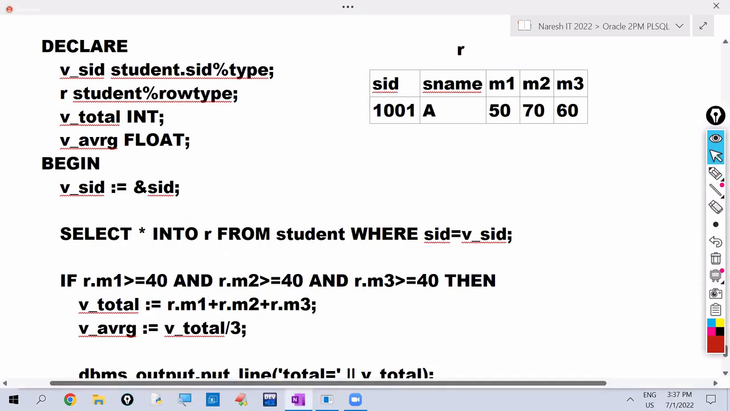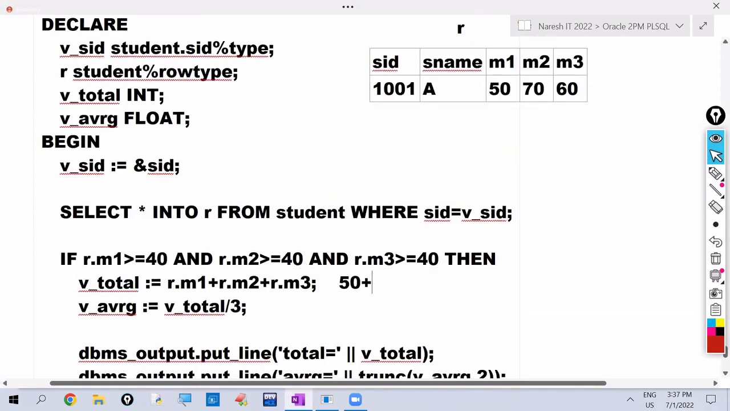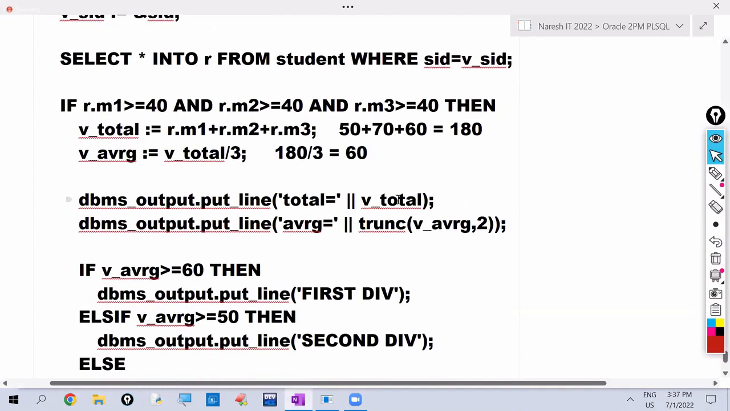Now it calculates 50 plus 70 plus 60 value, 180. Okay, here it calculates 180 by 3. 180 by 3 value is 60. So it prints total marks value as 180, average marks value as 60. So here, is 60 greater than or equal to 60? Is 60 greater than 60? No. But is 60 equal to 60? Yes. So the condition is true here. So what does it display? First division.